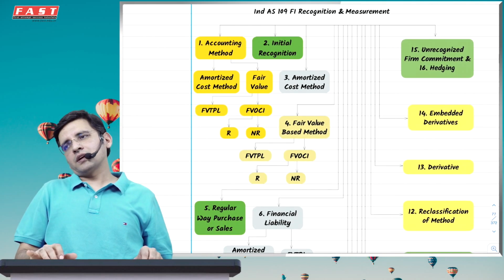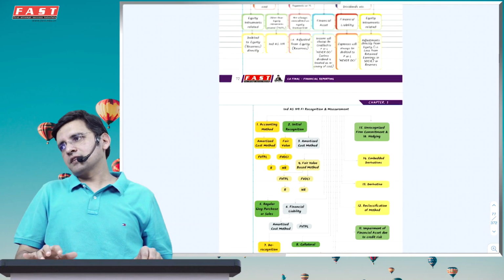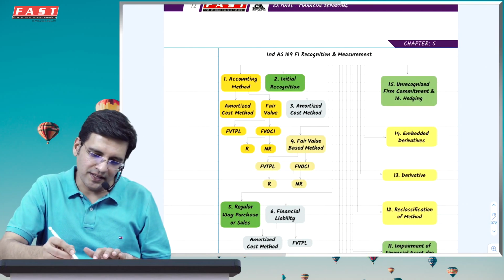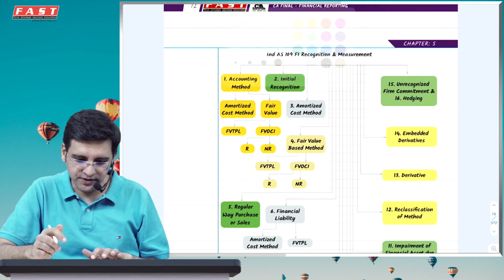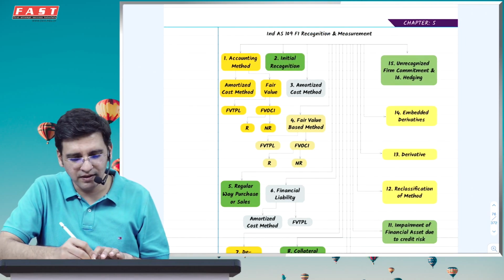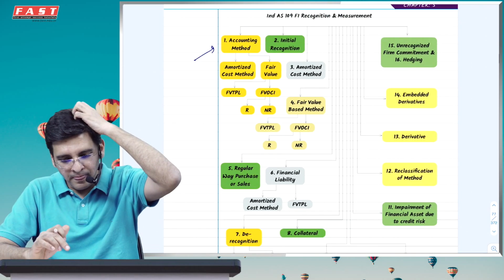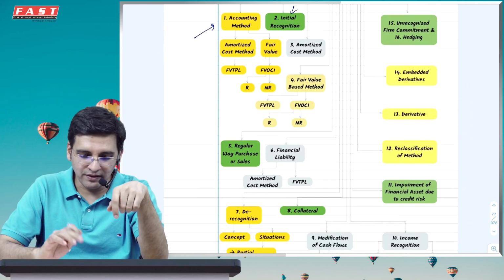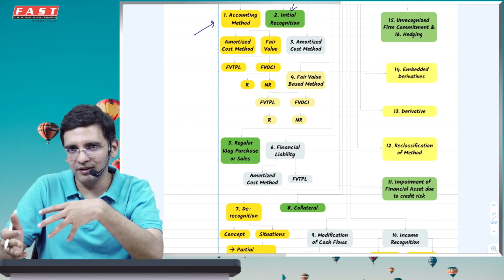So now I'll give you a quick tidbit in terms of what all things we'll be covering in the revision video, and this is also the way I actually cover these particular things in the class, so you can just have a quick look. First, you need to understand what should be the accounting method. Initial recognition, you don't need to understand the method, but for subsequent measurement, we need to first understand this logic to move ahead.